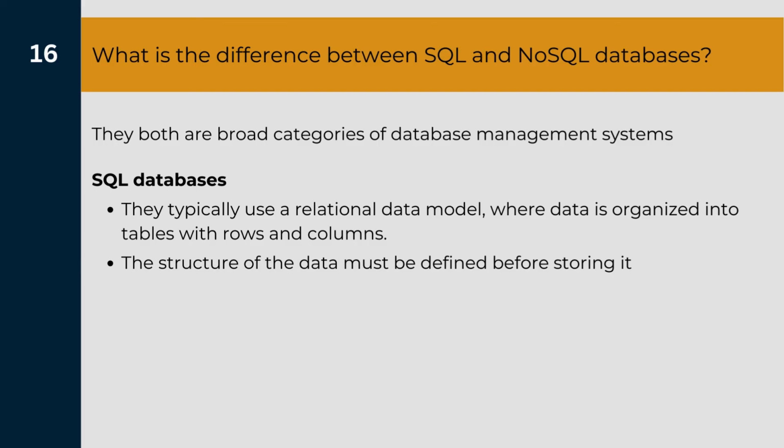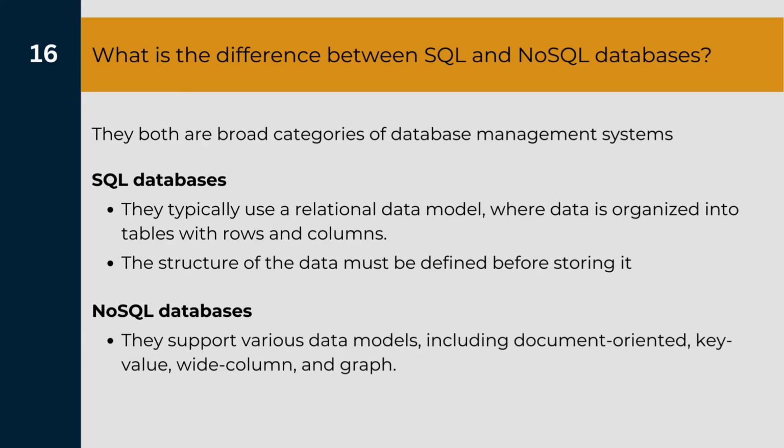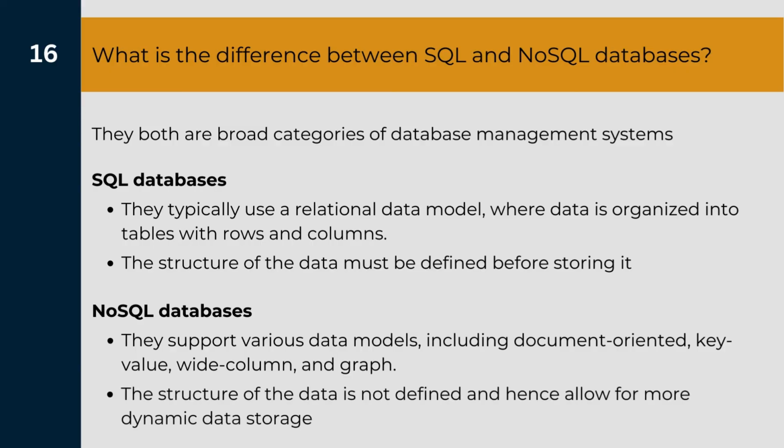For example, when I need to create a table, I need to define the column names before entering the data into it. That means that the structure of the data must be decided before entering the data in these SQL databases. Whereas in NoSQL databases, the data models used are not in the form of tables, but they are stored in the form of documents, key value pairs, wide column, and graph-based data models. And so the structure of the data is not defined, which allows for more dynamic data storage.